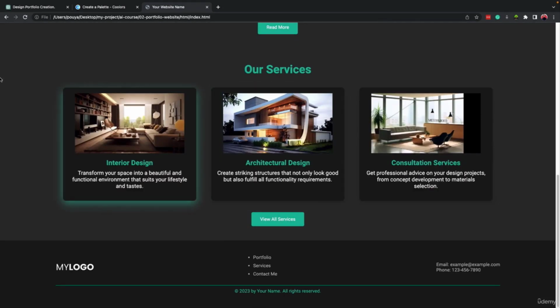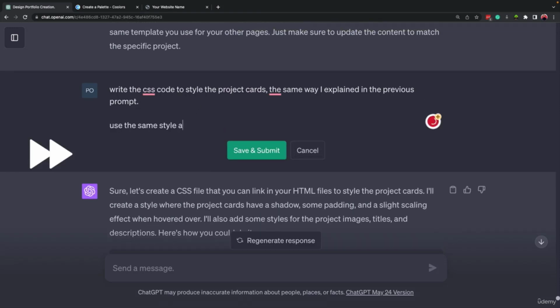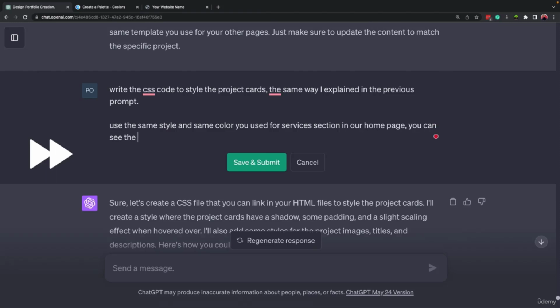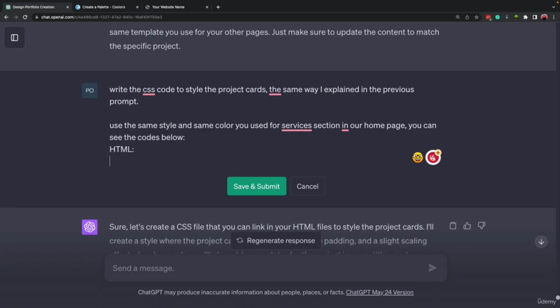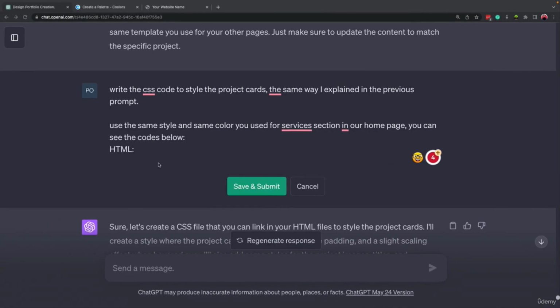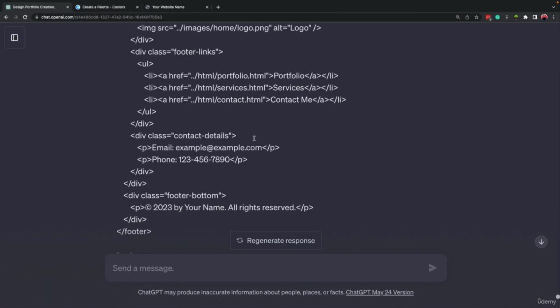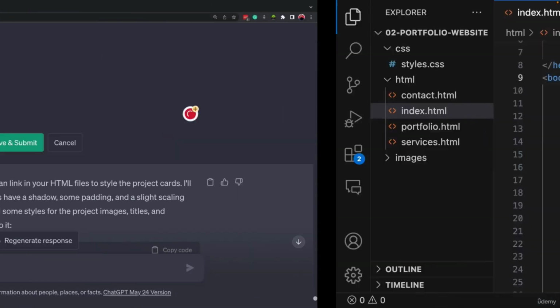We can tell ChatGPT to create the same style as our services. So let's do that. I'm going to come here and change the prompt that I just wrote. Right. So I mentioned that use the same style and the same color you used for services section in our homepage. You can see the codes below. HTML. Okay. Let's paste the whole index.html. And then, where is it? Let's write down CSS and paste the CSS code.